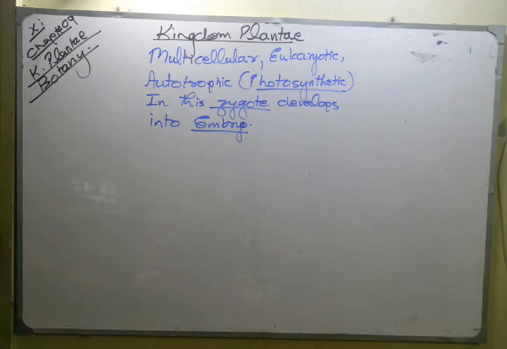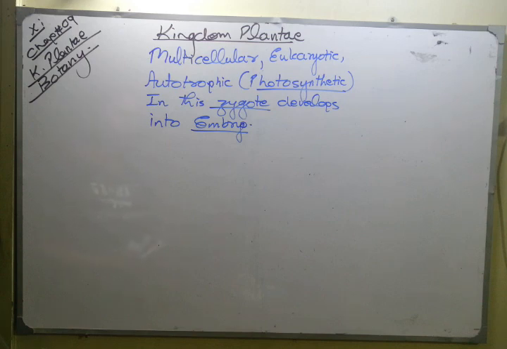So that is an authentic definition of Kingdom Plantae: they are multicellular, composed of many cells. They are eukaryotic, meaning the nuclear membrane is present. They are autotrophs, by which they perform photosynthesis and prepare food by utilizing sunlight. And then the zygote develops into an embryo.